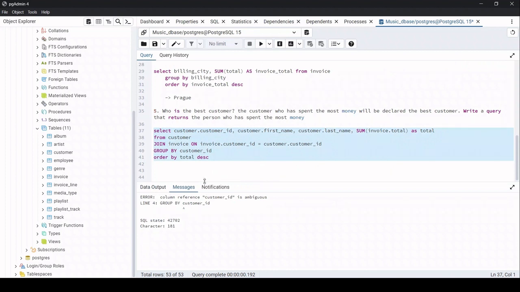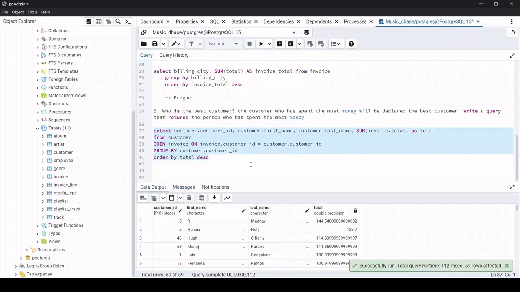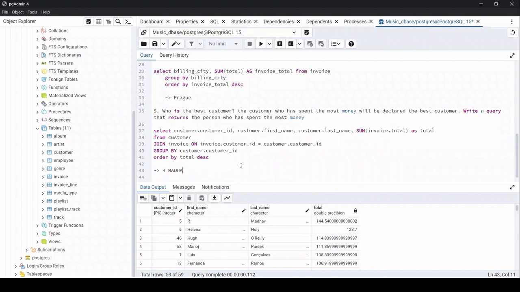What is the issue here? Okay, group by, it should be customer dot customer ID. You need to give the same name over here. Okay, so we can see that the topmost, the best customer, is R Madhav with a total of 144.54. So here we have got the output. Let me just put it over here, R Madhav.